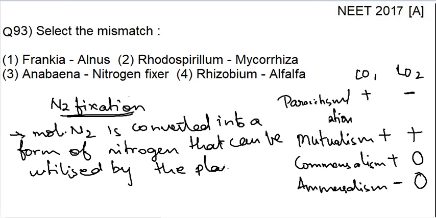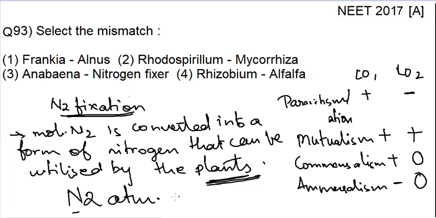You all know that plants cannot take nitrogen directly from the atmosphere. They take the nitrogen that is present in the soil. So for nitrogen to be present in the soil in sufficient amount for the plants, the molecular nitrogen present in the atmosphere should be converted into some other molecule, say ammonia, in the soil, so that the plant can take this nitrogen.